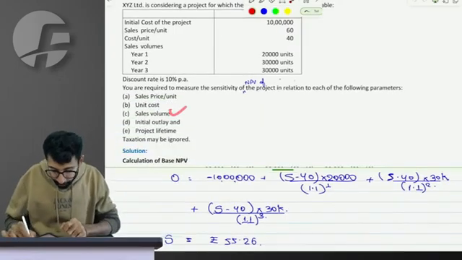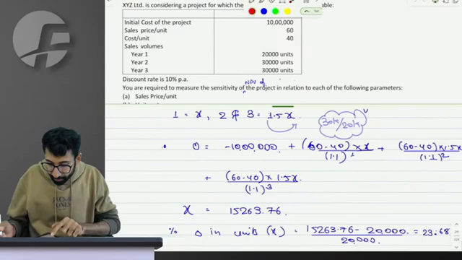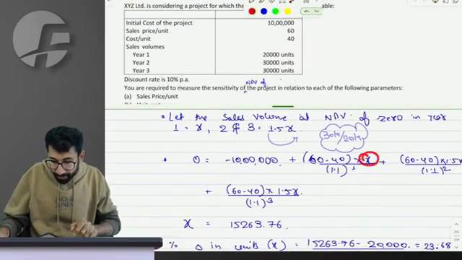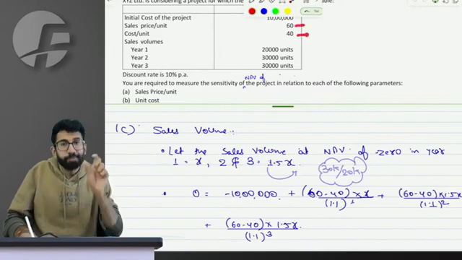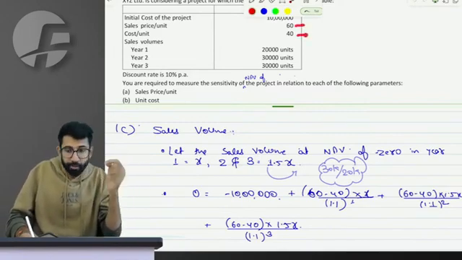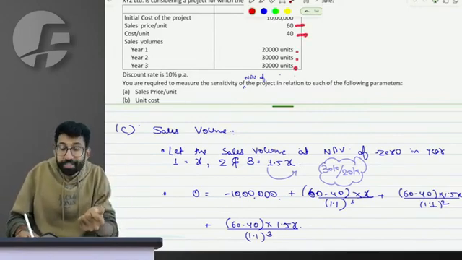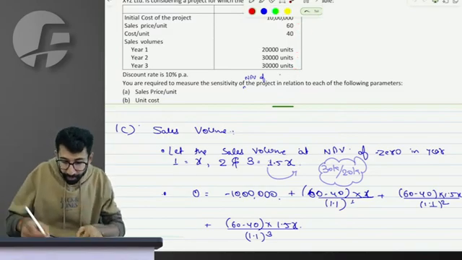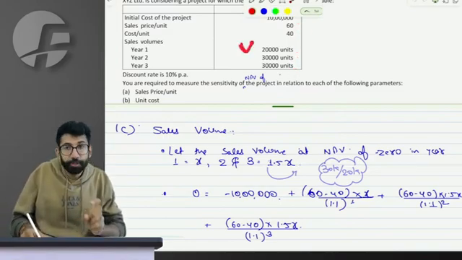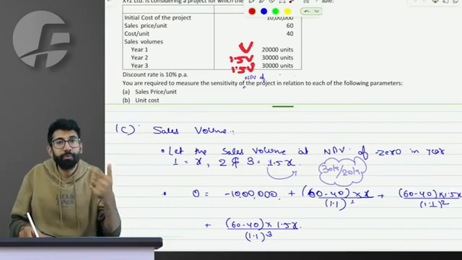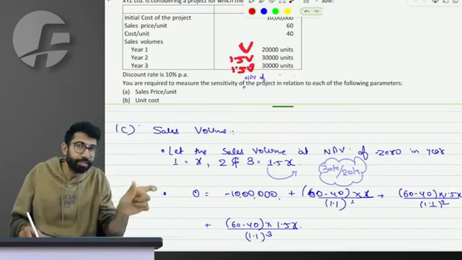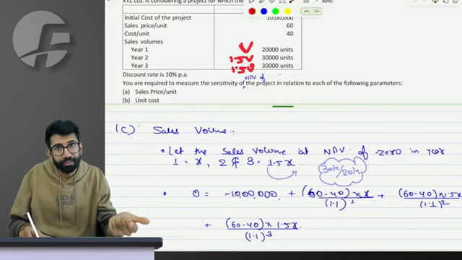Similarly, sales volume you can do. Sir, let's assume the sales volume to be X. Now there is a point of understanding. Sales price and sales cost are the same every year, you can assume it. Volume is changing every year, which is the point of learning. If I assume the volume of the first year, 20,000, to be V, then next year it is 1.5V and 1.5V. Because 30,000 is 1.5 times of 20,000.